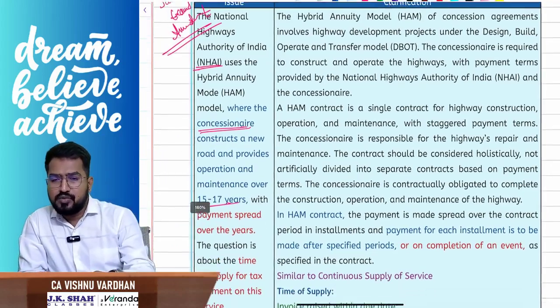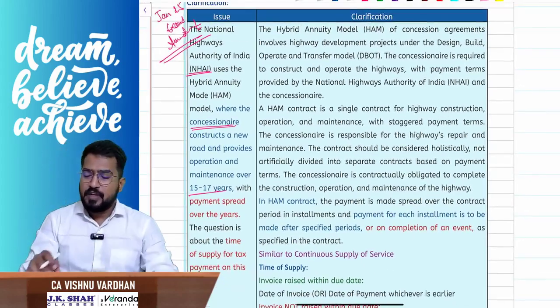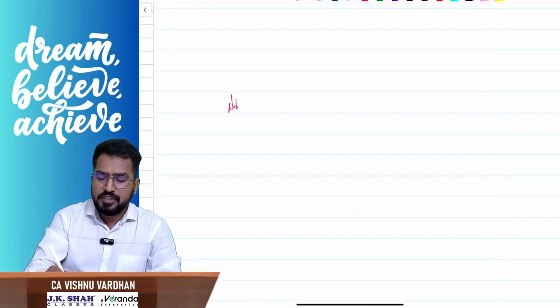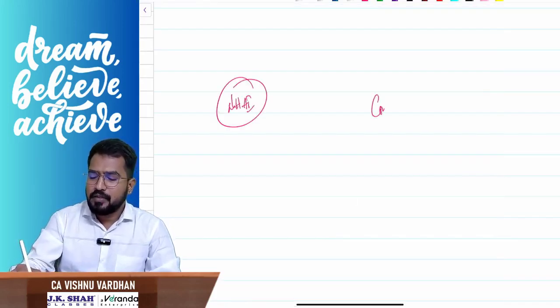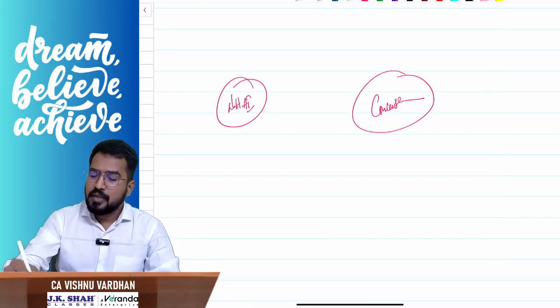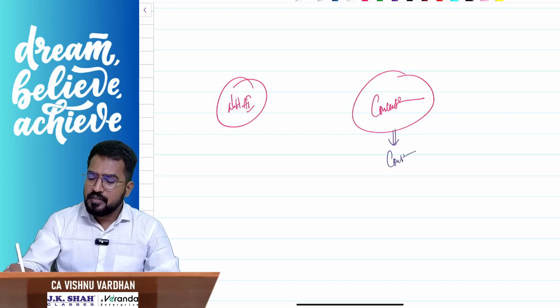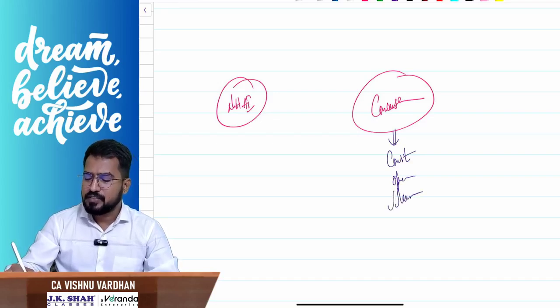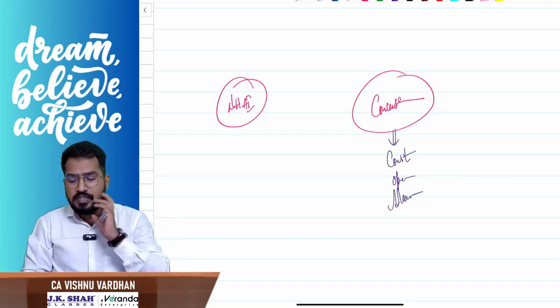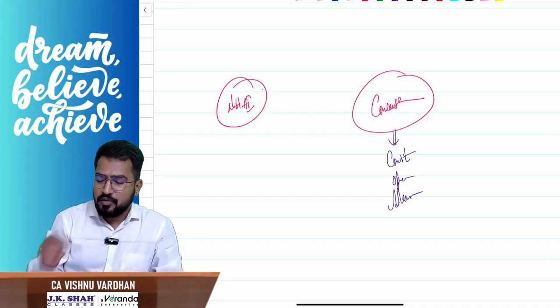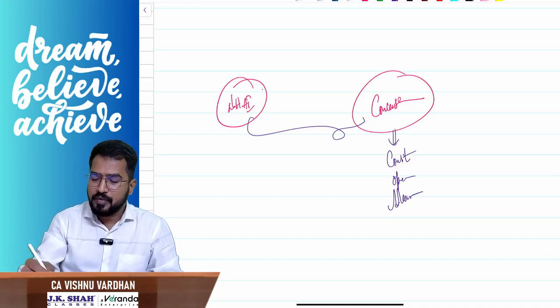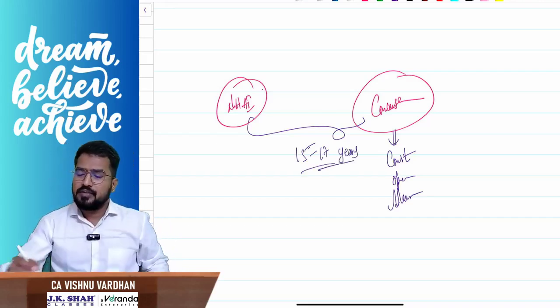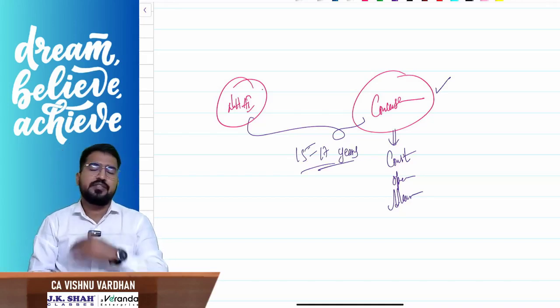See, to simplify this, there are two parties here. One is the National Highways Authority of India, and the other is the concessionary who will be constructing the highway, operating that highway and maintaining that highway over a period of time. For this, listen carefully, there is a contract between them, almost 15 to 17 years. So the concessionary is constructing the highways, operating them and maintaining them.